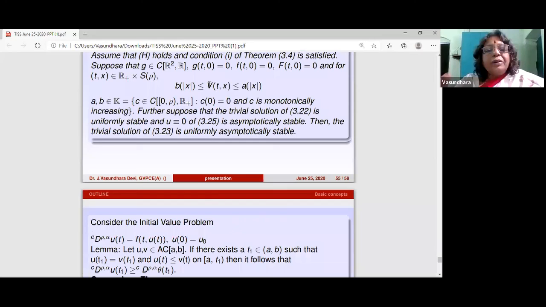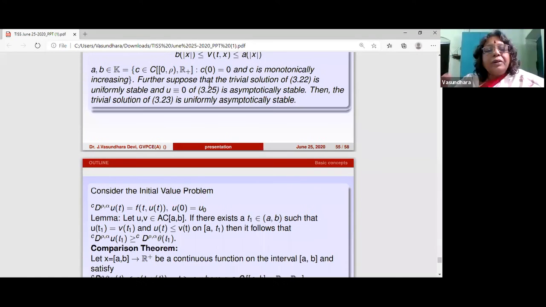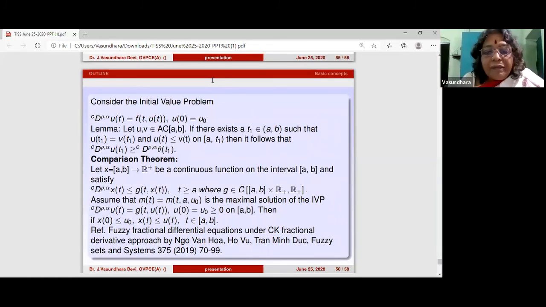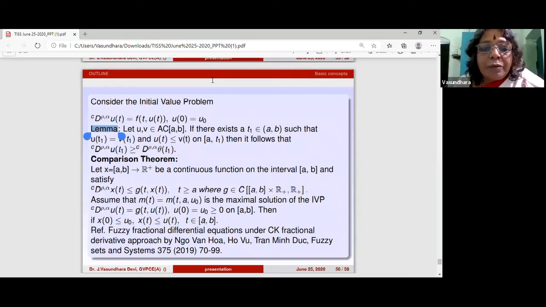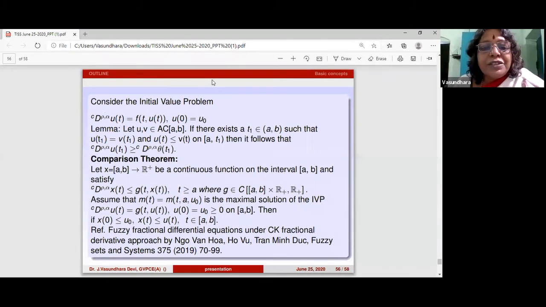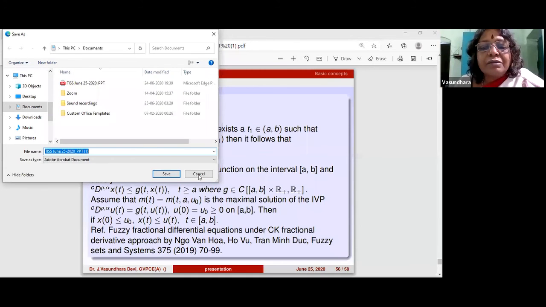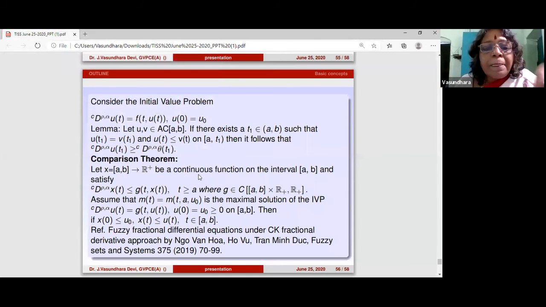Now, look at this slide again. I have given one of the latest results. This is the Caputo-Katugampola derivative. They have considered the initial value problem over here. And again, I'm sorry, this is a V. I tried to change it. It did not change for some odd reason. This is not theta, it's V over here.